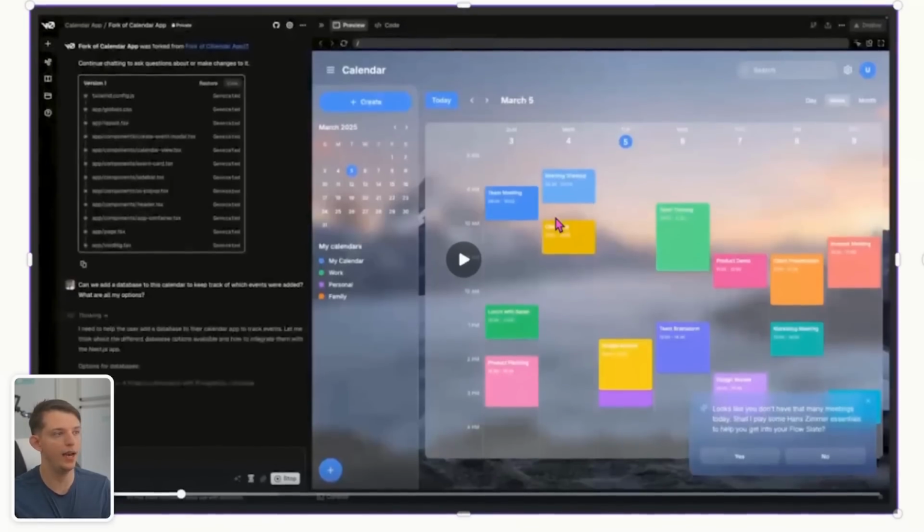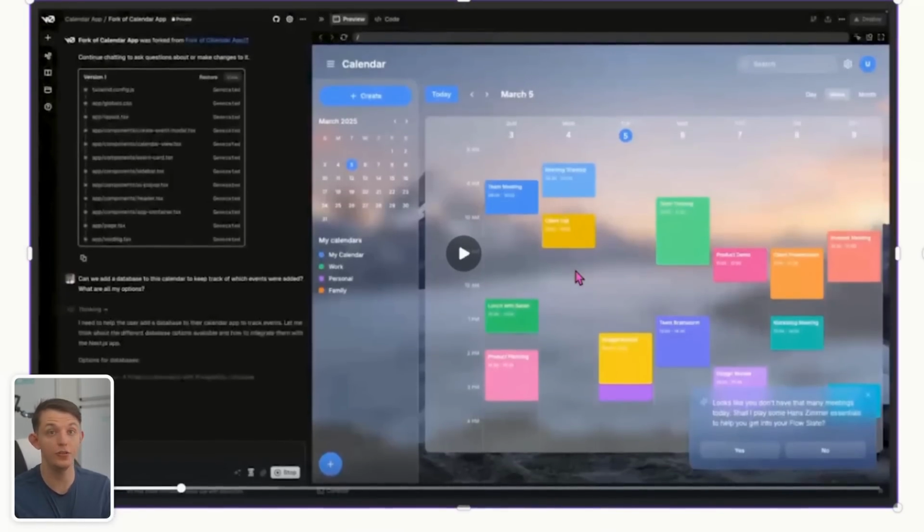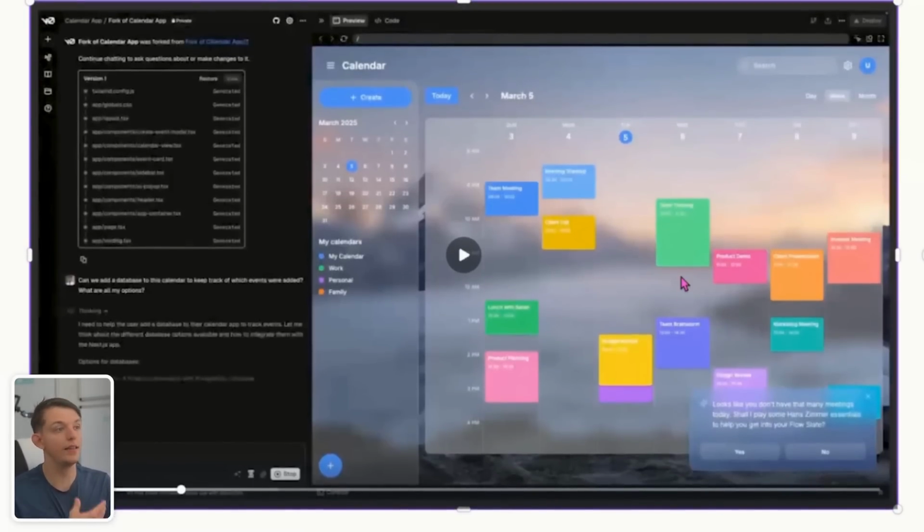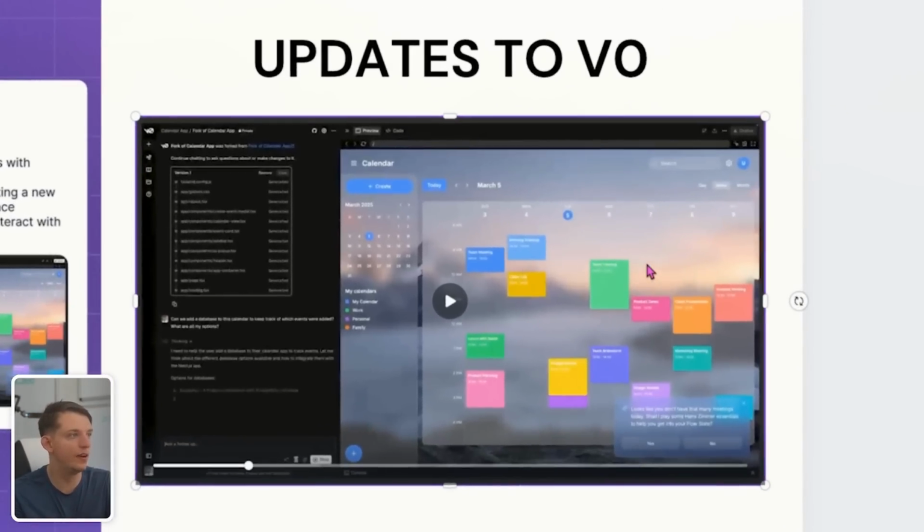And so you can create a little app in V0, and then you could use that app. If you send the link to your app to a friend, they could interact with the website and it can add their data. If you wanted to create a Twitter clone, that data needs to be stored somewhere. And so now you can begin to build apps with a database. And this is very cool.